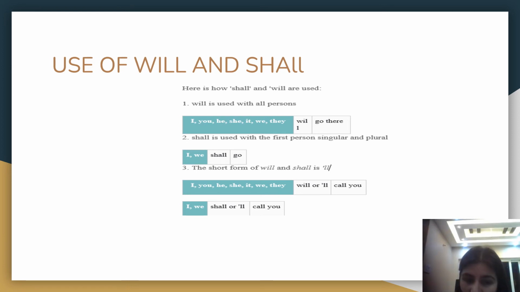First person singular is I, first person plural is we. So shall is used with first person singular and plural. I shall go, we shall go. Okay. And this is how you write the short form of will and shall? Just put LL. Okay. The rest remains the same.